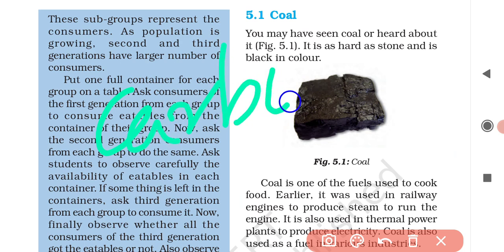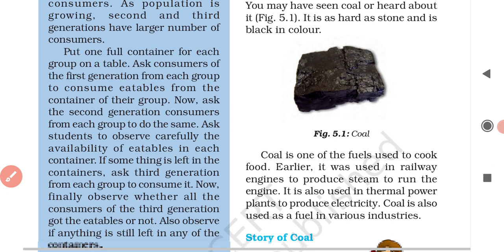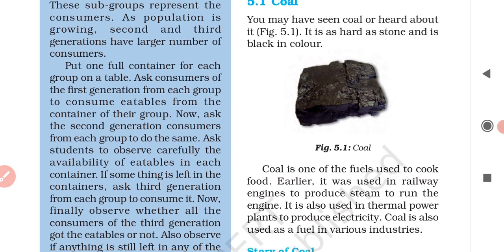Coal contains carbon. Clear? It is found in deep coal mines under the surface of the earth.